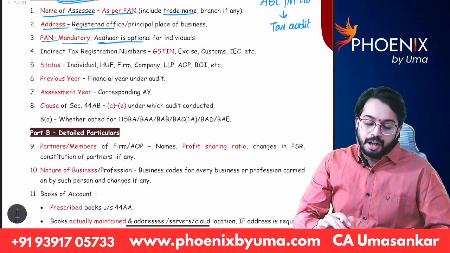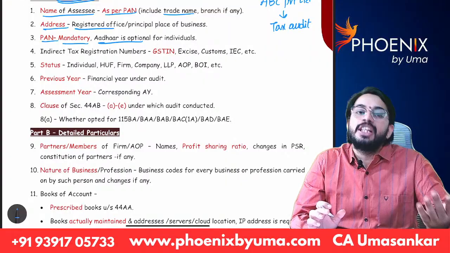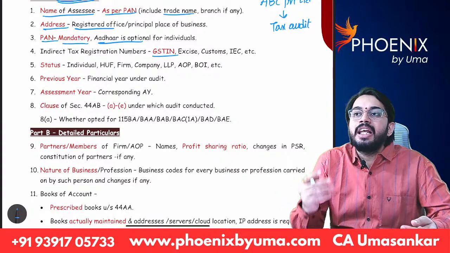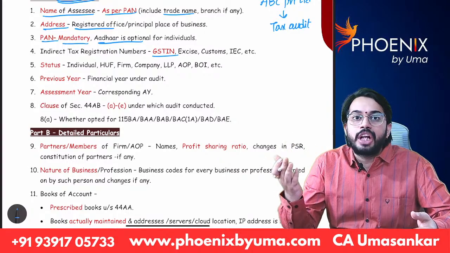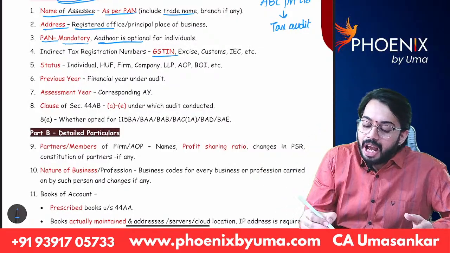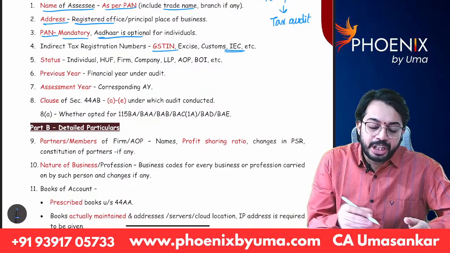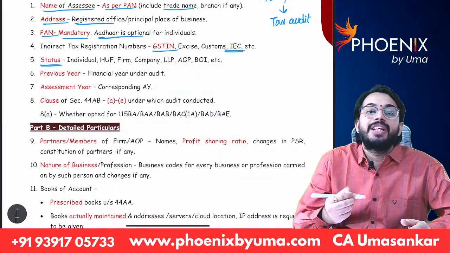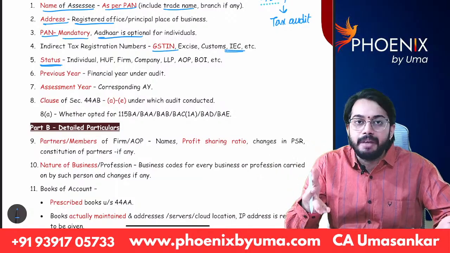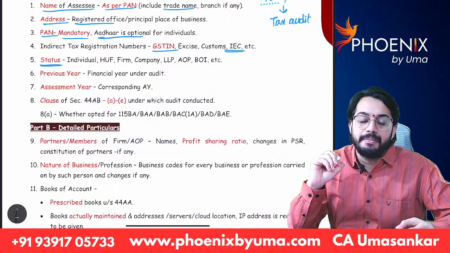Okay. Next, for ABC Private Limited, if there is any GST registration certificate, I will mention GST number, GSTIN. If there is any customs registration, export registration or import registration, IEC code will be there, import export code. Okay, I will mention that import export code also. That is question number 4. Question number 5, I will mention status of the SSC. Whether ABC Private Limited, is it individual, company, LLP, AOP, BOI? It is company, right? I will write ABC Private Limited is a company. That is question number 5.